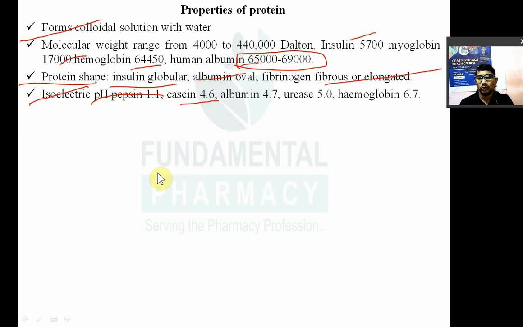Now if pH of milk comes to 4.6, what happens? As I told you, at the isoelectric pH, protein has least solubility, and protein also coagulates. So what happens at 4.6? अगर आपको दूध को फाड़ना है तो आप क्या करते हो? फिर उसमें नींबू डालते हो. नींबू में क्या होता है? एसिड होता है ना, साइट्रिक एसिड.